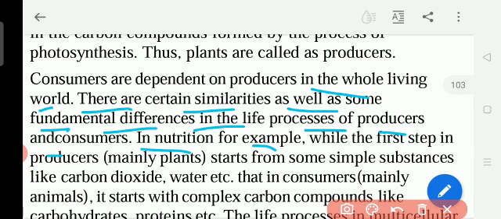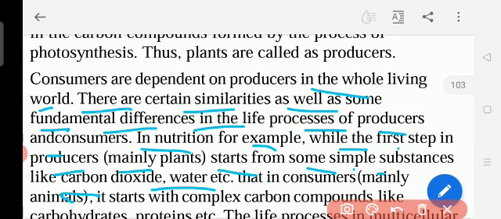In nutrition, for example, the first step in the producers, mainly plants, starts from simple substances like carbon dioxide and water. That means plants take in carbon dioxide and take the water inside. Na? So plants also eat, plants also need the food.